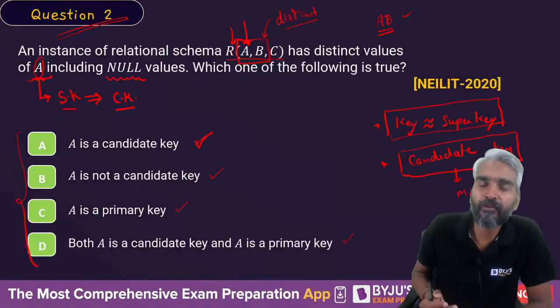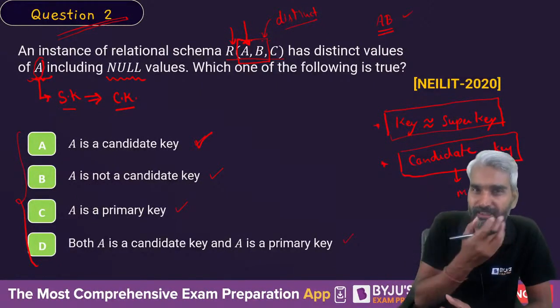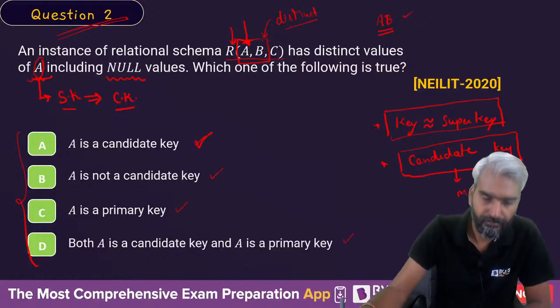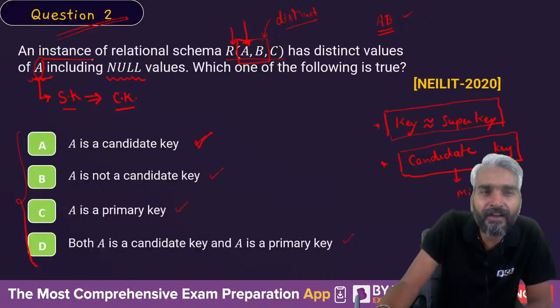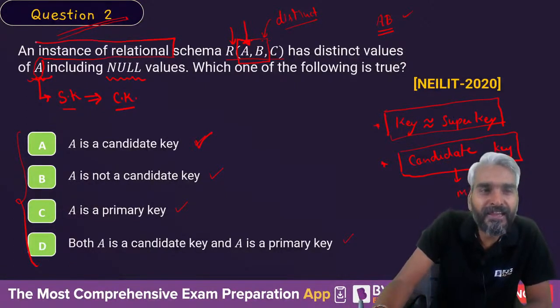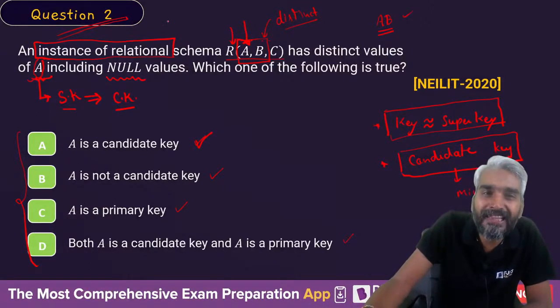If you are preparing for GATE, then you must know the logic. See, this is an instance of a relation. We cannot define the concept of key based on the instance.